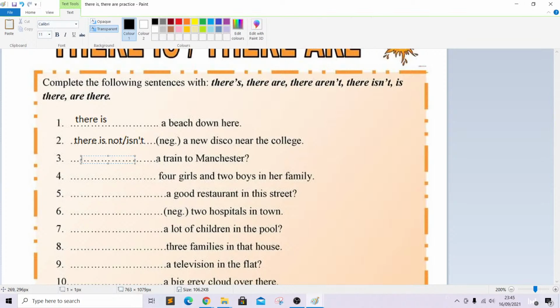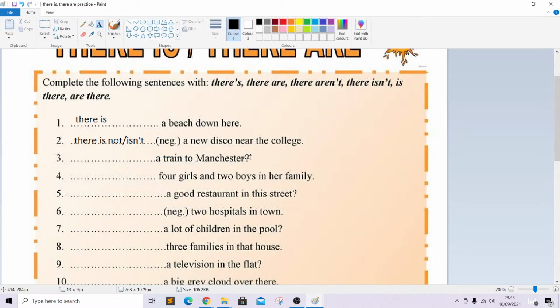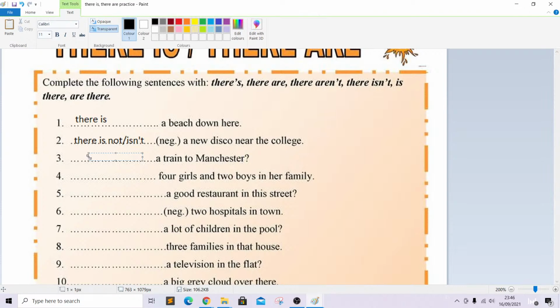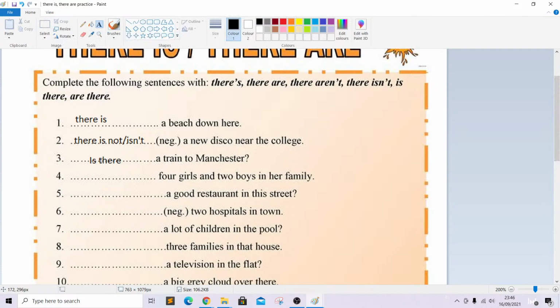Again, blank a train to Manchester. Now, we have two things here. Number one, the article a tells us the sentence is singular. But also here, we have a question mark, which leads us to the conclusion that this is going to have a question form. So we have to start the question with is there a train to Manchester?